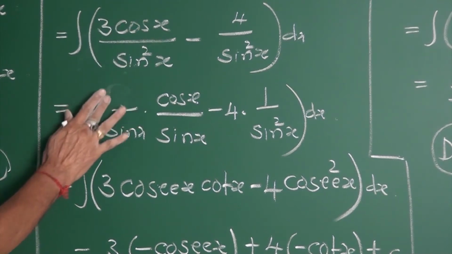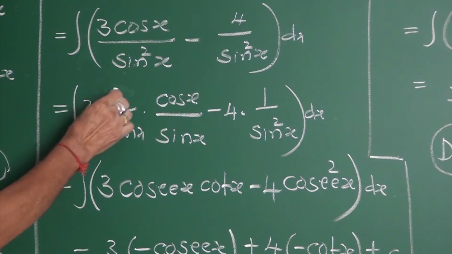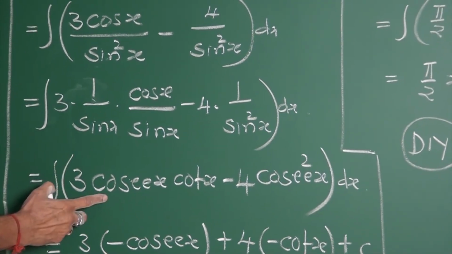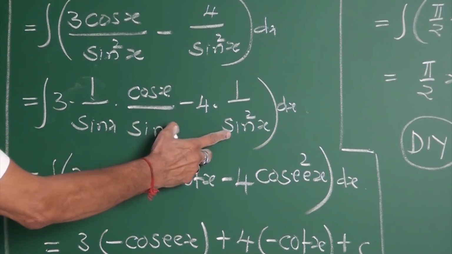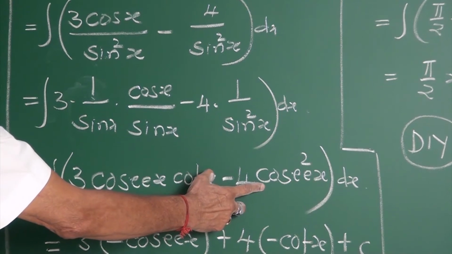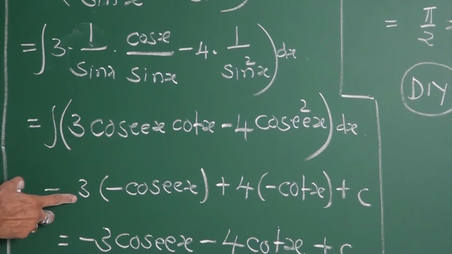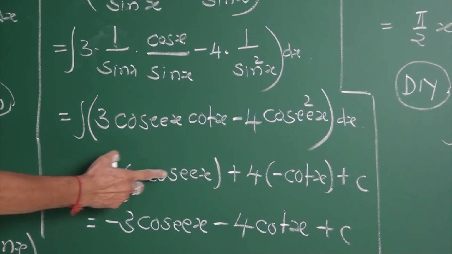Write the 3 separately like this: integral of 3 into 1 by sin x is cosec, cosec by sin is cot, minus 4 into 1 by sin square is cosec square x. 3 being a constant comes out. Integral of cosec into cot is minus cosec x.